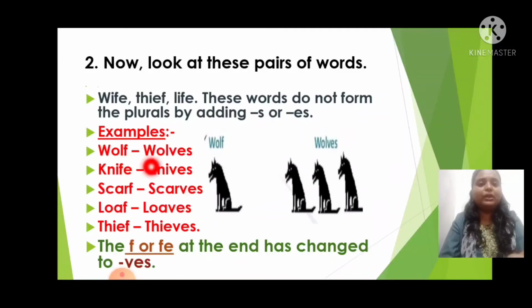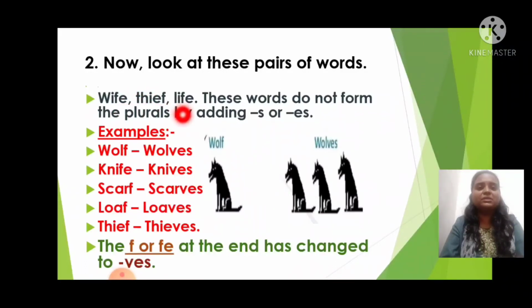So instead of f, what did we add? Ves. So this singular noun is now turned to plural noun. Wolf, wolves. Knife, likewise, knives. Scarf, scarves. Loaf, loaves. Thief, thieves. The same way, wife, wives.